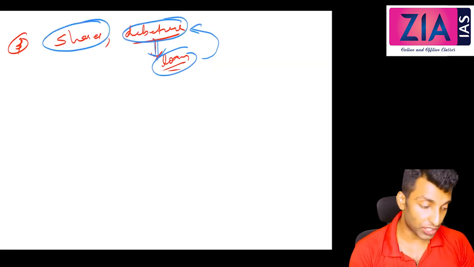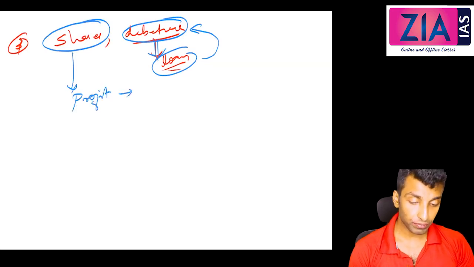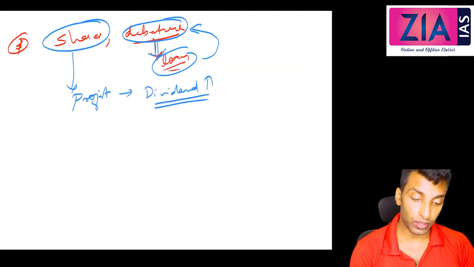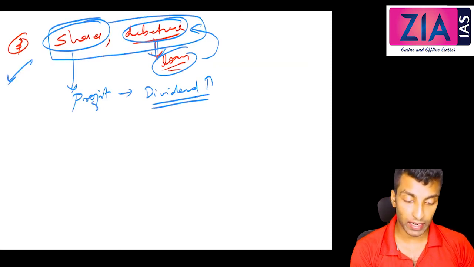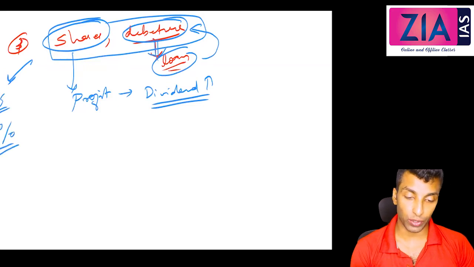Secondly, you can subscribe to the shares. When you subscribe to shares, if the company is making a profit, what will happen? SIDBI will get the dividend, so SIDBI will actually get a share of the profit. But before doing this, they will conduct a viability study. Close to 90% of the study will prove correct only.